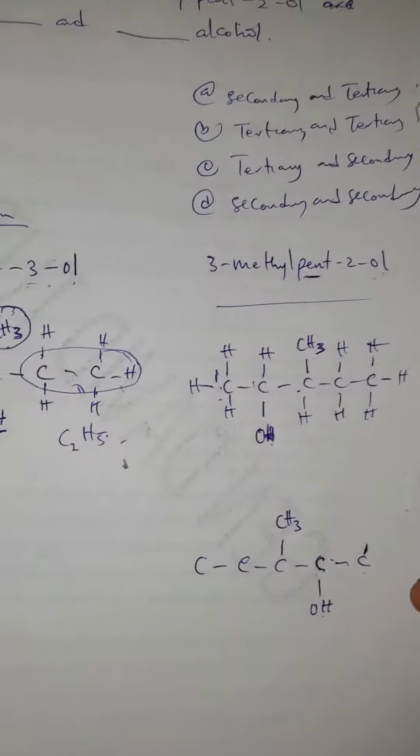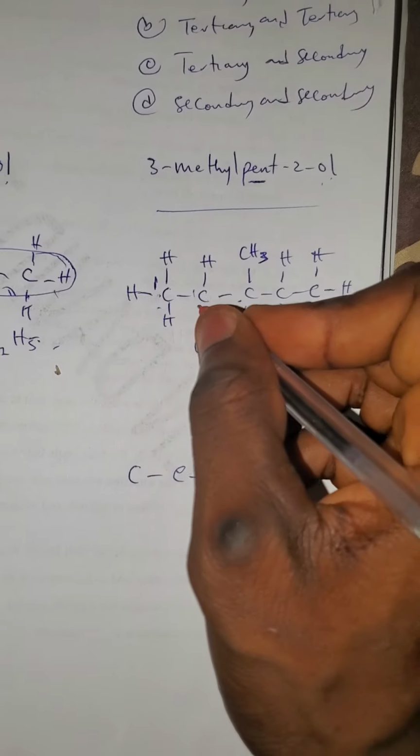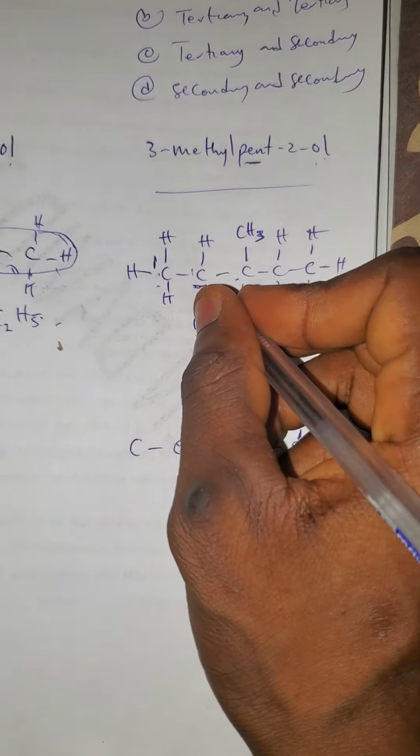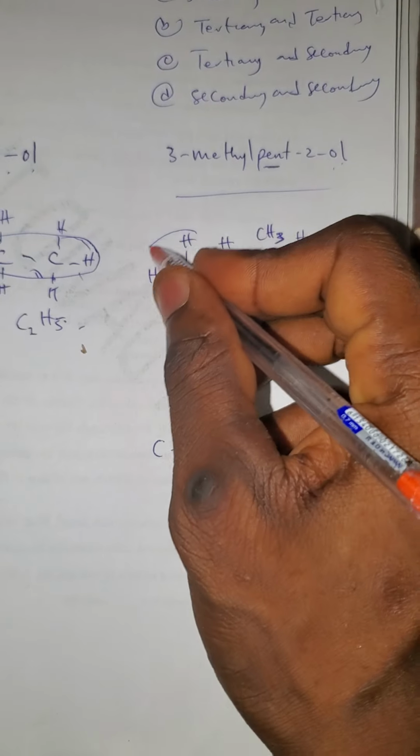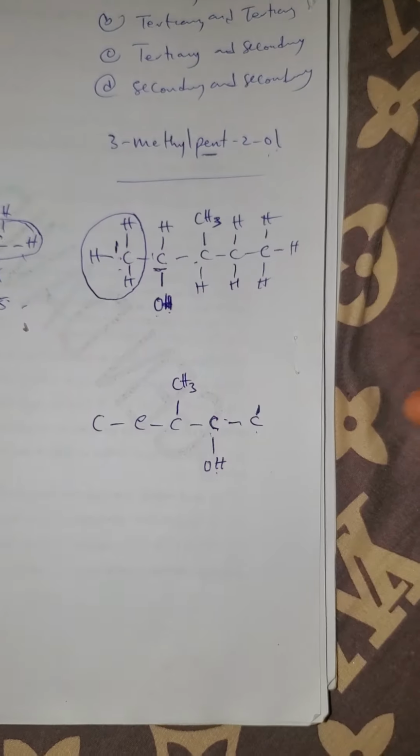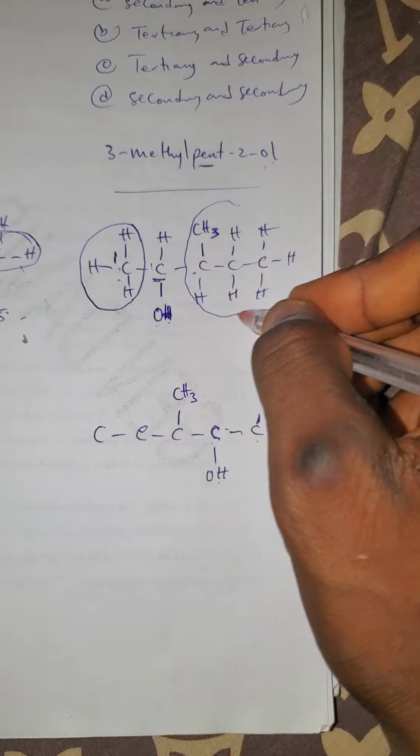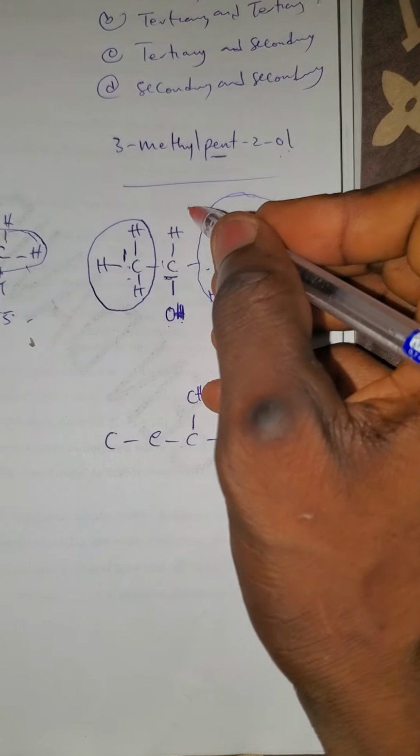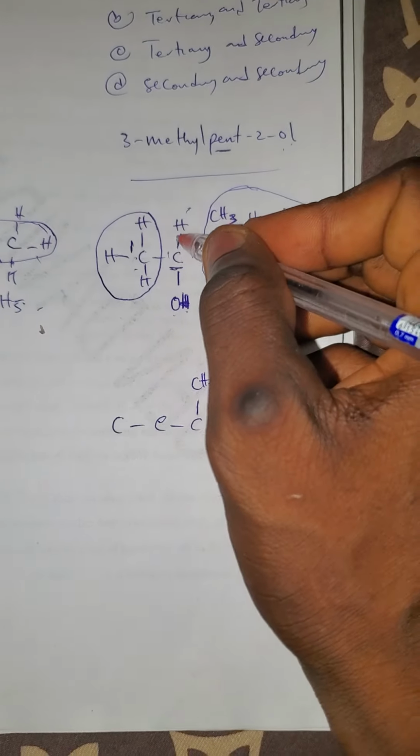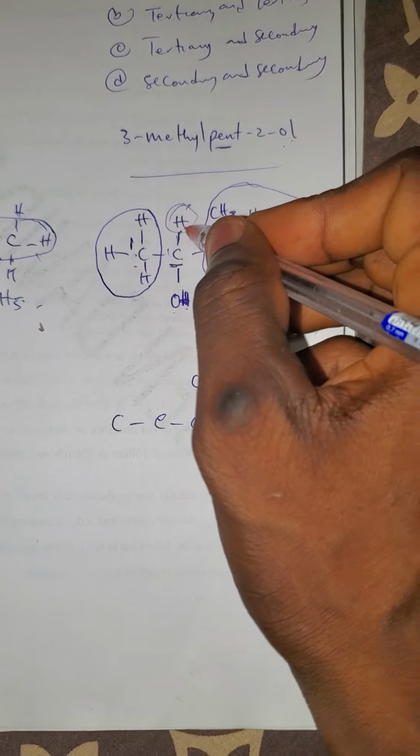Now, if you check this very well, this is the carbon that holds this functional group. This is the carbon. And this carbon is attached with an alkyl group here, and another side with an alkyl group. So the other side of this carbon is not an alkyl group.